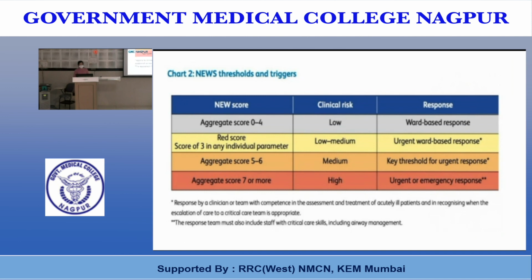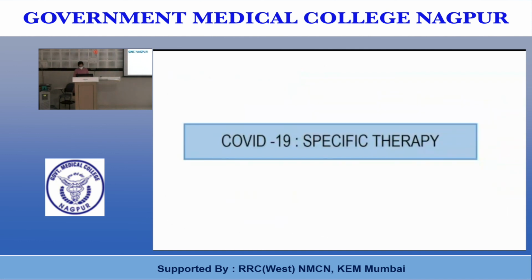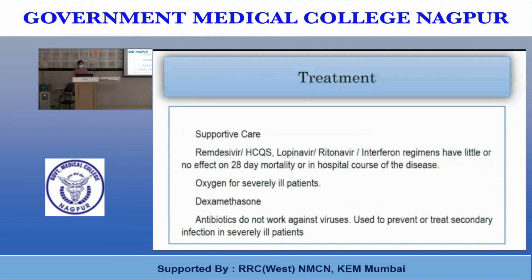If the score is 5 to 6, that is medium clinical risk, and the patient requires an urgent response. If the score is more than 7, that is high risk, and an emergency response is needed. COVID-specific therapy: there is supportive care and the drugs used are remdesivir, HCQS,